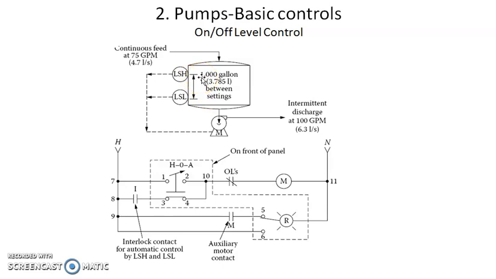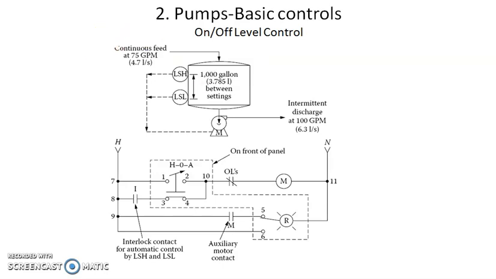Means if the level high switch is detected, at that time it will turn off the motor, so that this tank will not overflow. Means this tank is full. In that case, two limit switches are used. One can stop the pump and the second one can start the pump. Means here this level is controlled by on or off of the pump. So that control scheme is called the on-off level control for the pump.